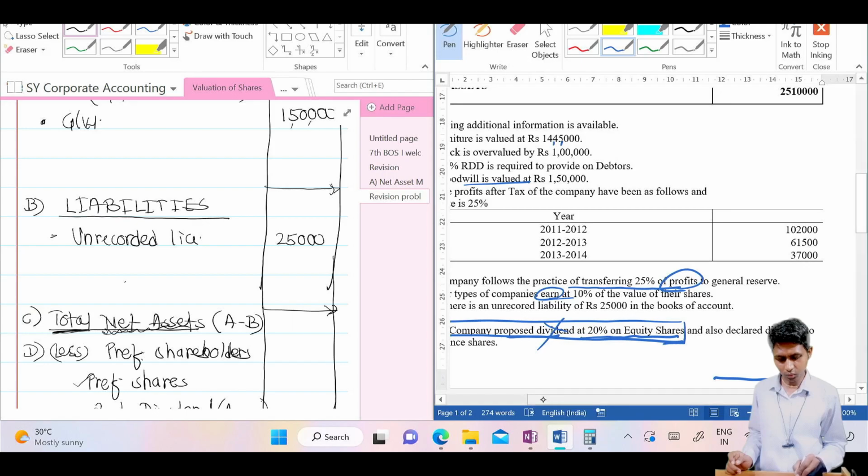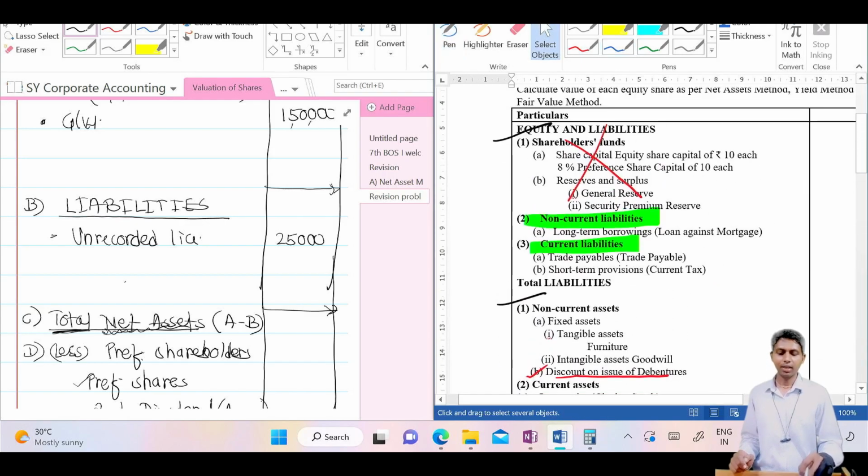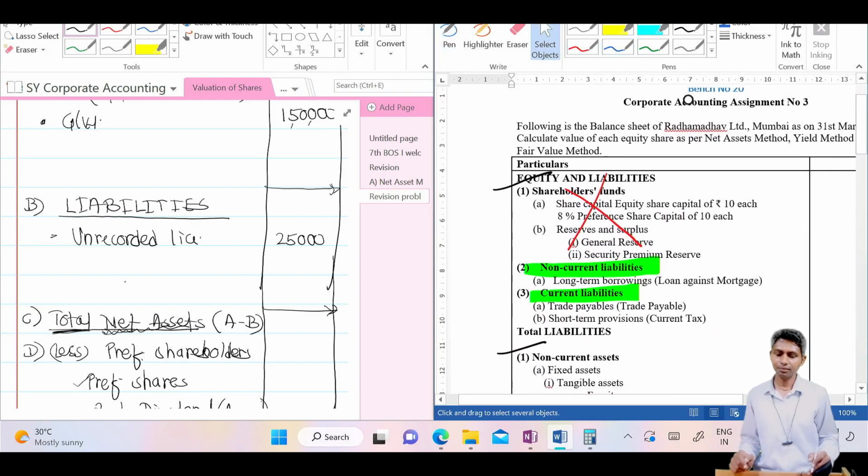declares dividend to preference shareholders, प्रेफरेंस शेयरहोल्डर्स को डिविडेंड डिक्लेयर किया हुआ है, डिक्लेयर किया तो देना ही पड़ेगा, वो तो लाइबिलिटी बन जाएगी, करेक्ट है। तो कितना, ये 20% इक्विटी शेयर होल्डर वालों का था, इनका रेट का क्या, where what about the rate and where will we get that rate? Yes, my dear students, you know rate is always given in their name itself. Like debenture holders, you'll find the 8% preference shareholders, 9%, 10%, 12%, anything. Yes, the rate is there in their name only.